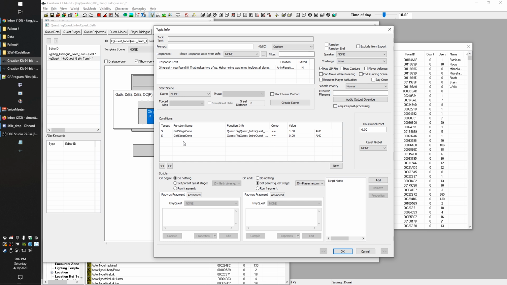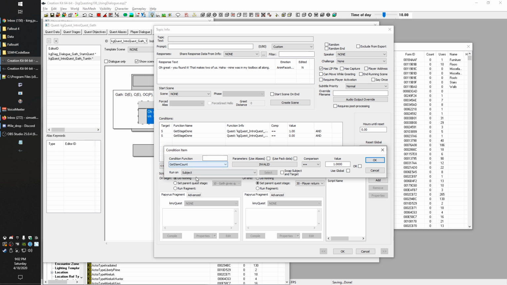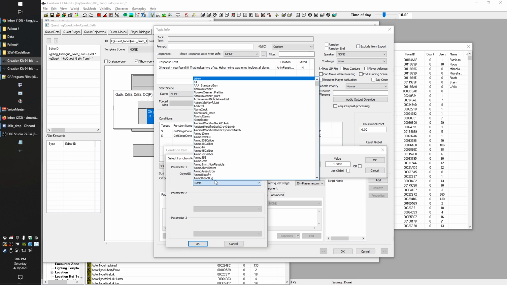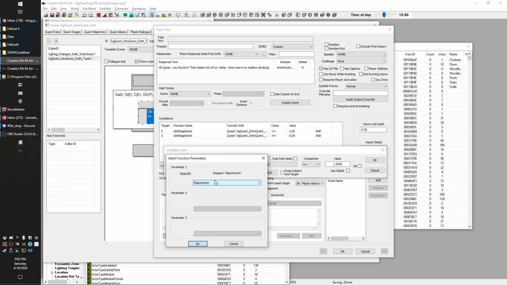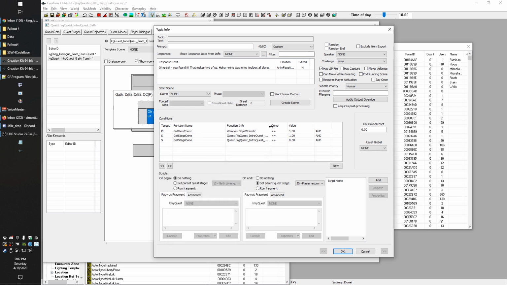The last condition we're going to put in there is we're going to make sure that they actually have the wrench in their inventory. They didn't just pick it up and go sell it. So we're going to go ahead and do get item count. And then we're going to change this run on to player. So we're going to check the player's inventory now, and we can select the form here. So hopefully I can find it, if I can remember what it's called. Is it called pipe wrench maybe? Yes, pipe wrench. So as long as they have a pipe wrench in their inventory and they went and grabbed it. Even though it might take a different one from their inventory, we might end up setting up a specific item for this and removing that special item. I might set up an actual quest item so that this can't even be false.